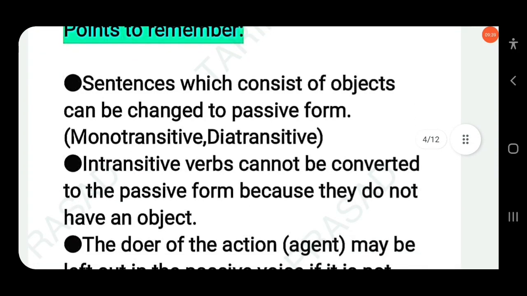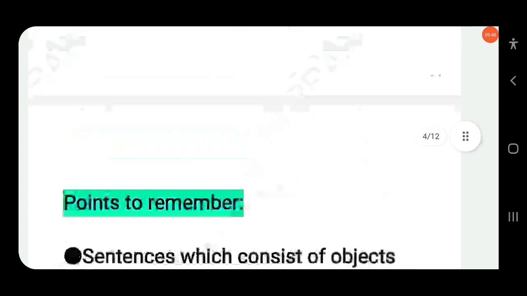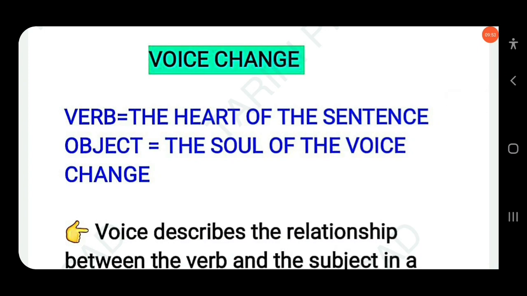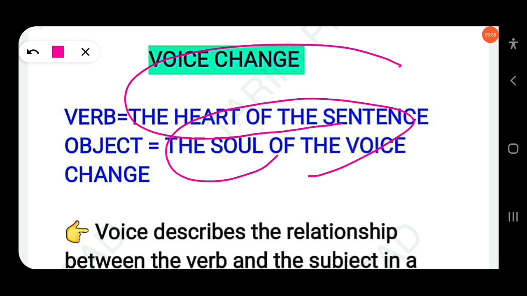A sentence which consists of an object can be changed into passive form. This is the most important point you have to remember: sentences which consist of objects. That's why the verb is called the heart of the sentence, and the object is the soul of voice change. If there is no object, there is no passive form. If there is no object in the active voice, you can't change it into passive. That's why the object is called the soul of voice change. Clear?